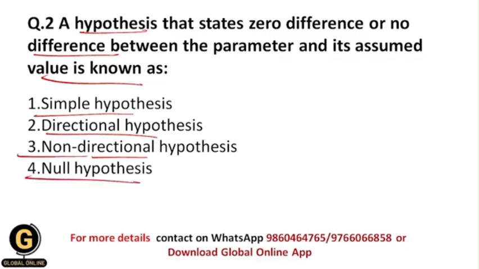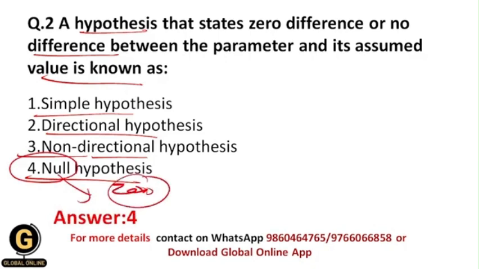Whether it is simple hypothesis, directional hypothesis, non-directional hypothesis, or null hypothesis. Okay, so as I have told you earlier in this video, such a kind of hypothesis is called the null hypothesis. So you can familiarize the word null. The meaning of null itself is zero. So it means that there is zero difference or zero relationship between the parameter and its assumed value.